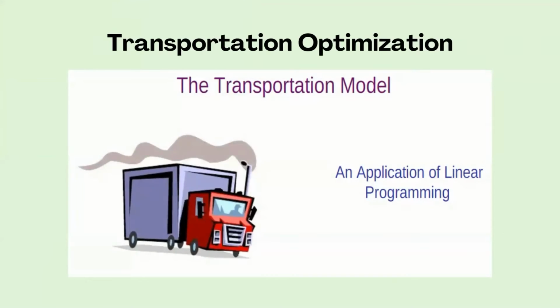So this is all about the areas where linear programming is applied in the food and agricultural sector. Now we are moving on to transportation optimization. You have already seen this concept in the real life example we discussed today. So the transportation model or transportation optimization, we can call this an application of linear programming.